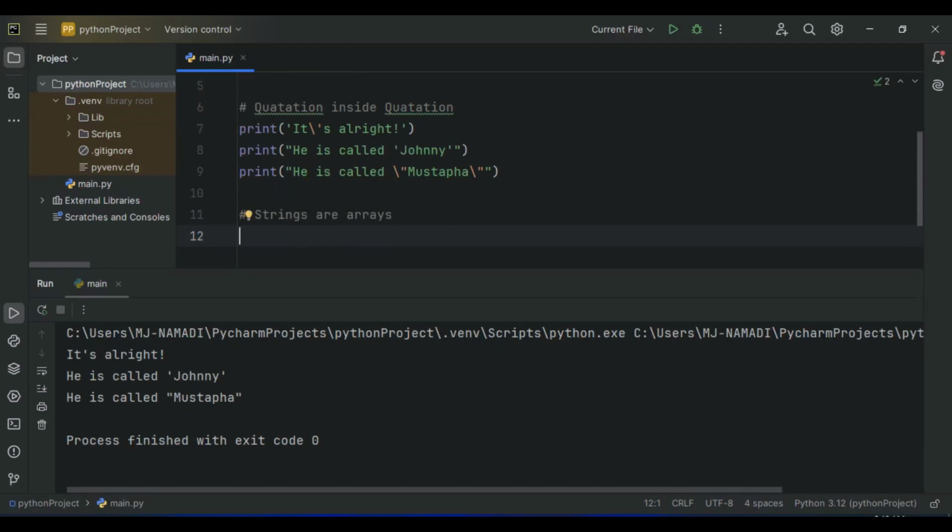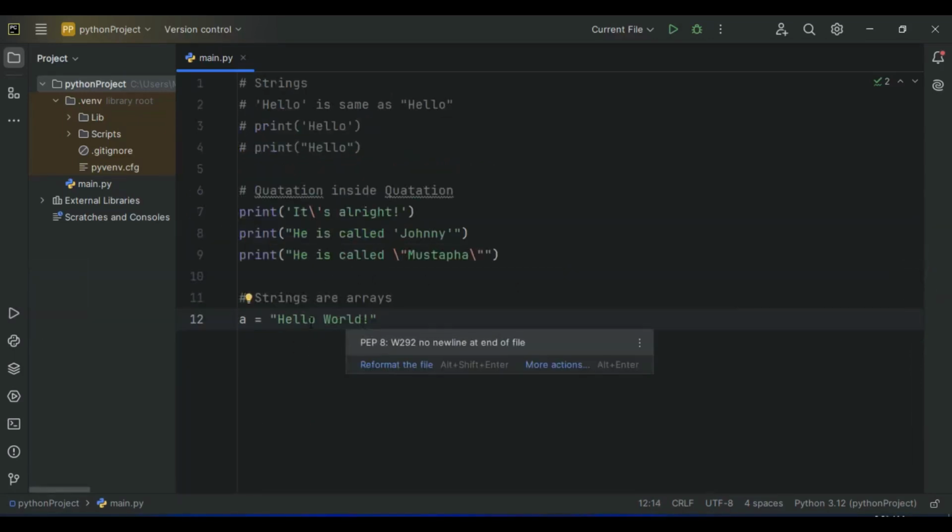Let's actually go ahead and create a variable called a. And inside this variable, we're going to go ahead and write hello world. Like so. So these are basically a sequence of characters starting from 0 up to the total number of characters inside the string. So each and every character inside a string has an index, and array index starts from 0. Let me actually go ahead and close this. So what I'm simply saying is that each character here is represented with an index. Let me actually go ahead and show you that.